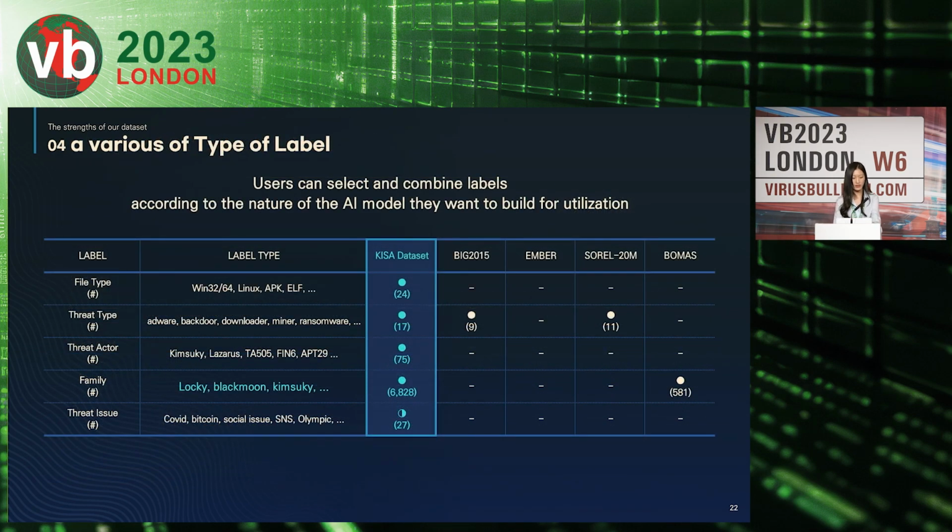Second is the diversity of our AI labels. An AI model doesn't have a predetermined purpose. It can be designed and trained fully based on the user's intended purpose. Furthermore, the categorization and management of malware can differ among security companies. So we have constructed our data set by labeling with various classification approaches. It allows the user to freely choose and combine labels according to AI model design requirements.